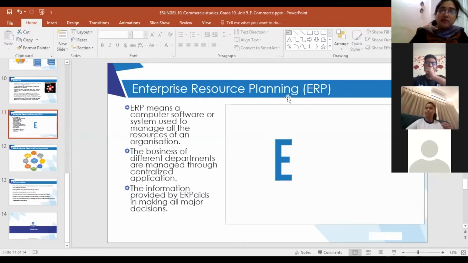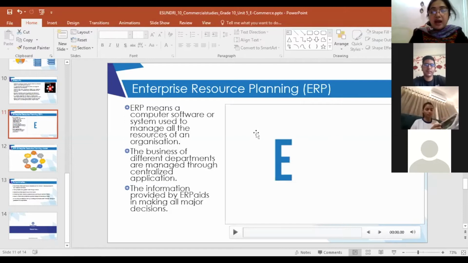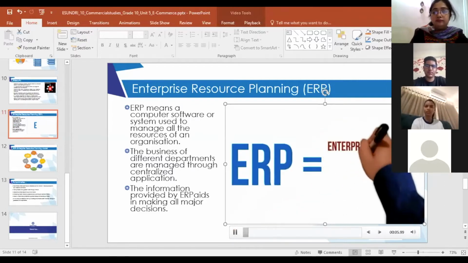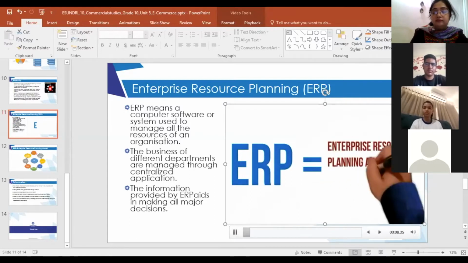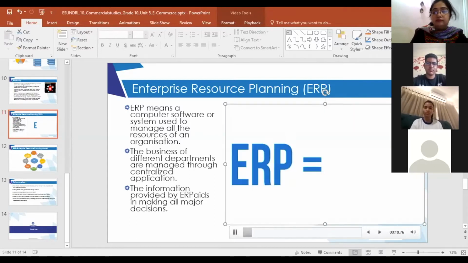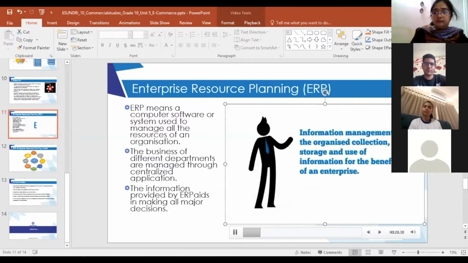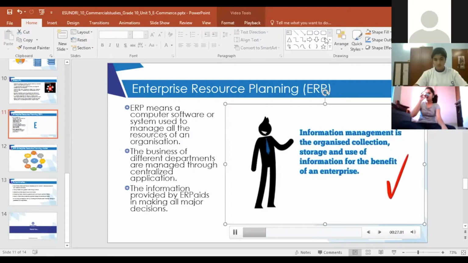Okay. Now let's look at a video so you will get a clear idea of what is ERP. Okay. So what is ERP software? ERP stands for Enterprise Resource Planning, an industry standard term that, wait a minute, let's not go there. ERP at its essence is a tool for managing information. Okay, so what is managing information all about? Here's a definition we like. Information management is the organized collection, storage, and use of information for the benefit of an enterprise.